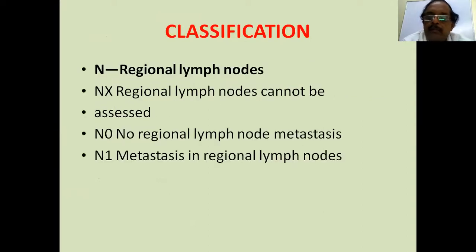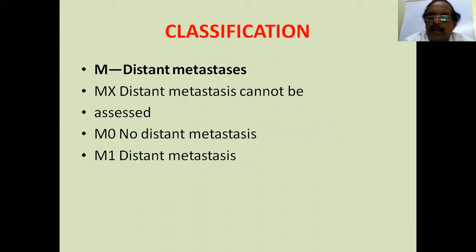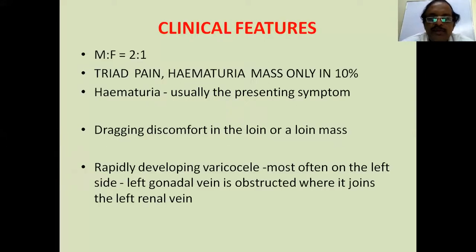Then N means lymph nodes. If there are no lymph nodes, N0. If there are metastases in the renal lymph node, it is called N1. And NX if renal lymph nodes cannot be assessed. For metastasis, MX means distant metastasis cannot be assessed. M0, no metastasis. M1, distant metastasis. So this is the classification of renal cell carcinoma, which also gives you the idea how to manage that.